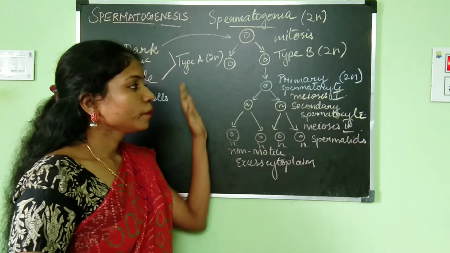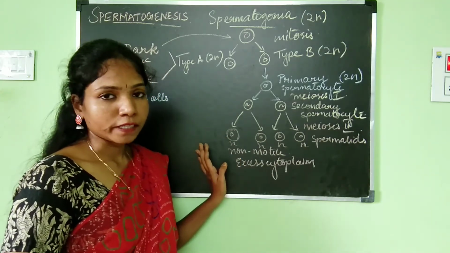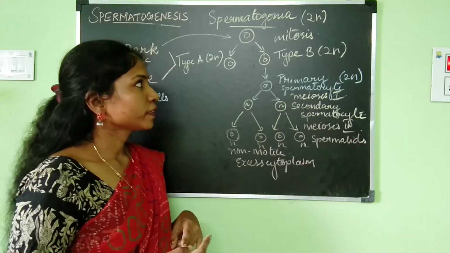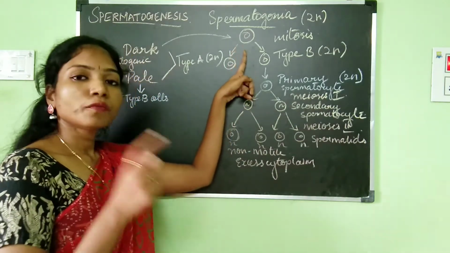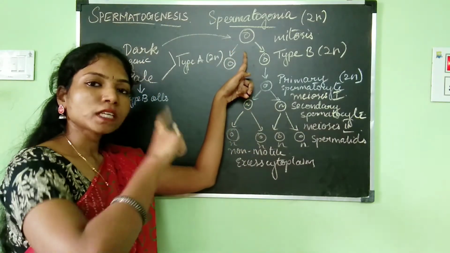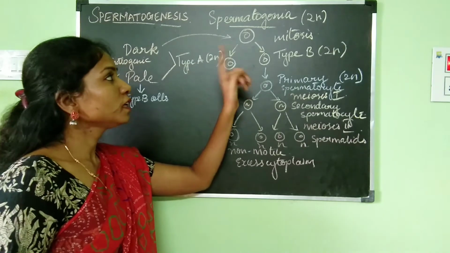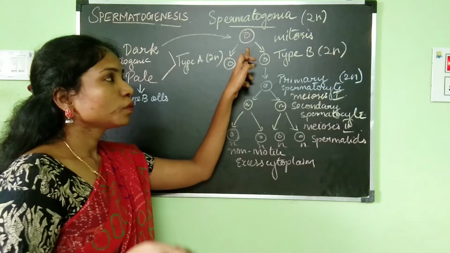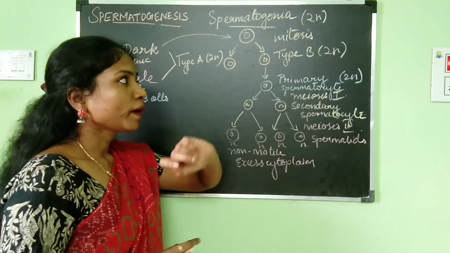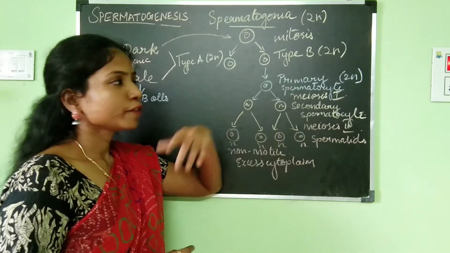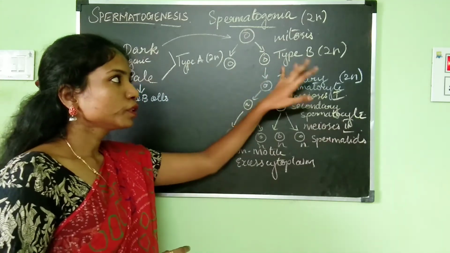I hope you understood spermatocytogenesis. I will repeat it once again. It all starts off with the spermatogonial cell, which is coming from the primordial germ cell. The spermatogonial cell, which is diploid, will undergo mitosis, which is multiplication division, and it will give rise to 2 types of cells.